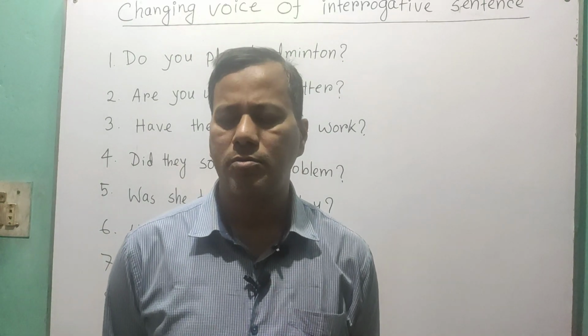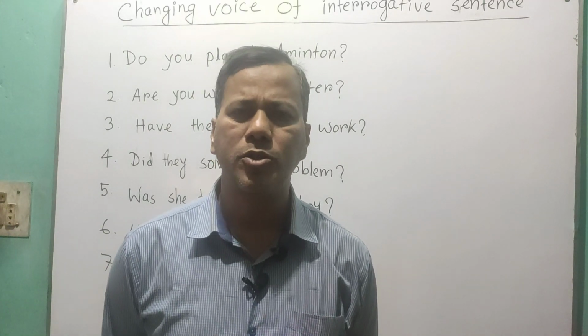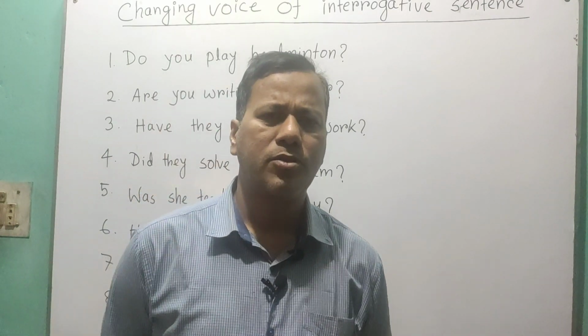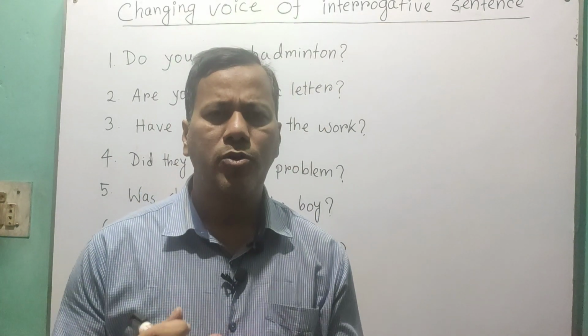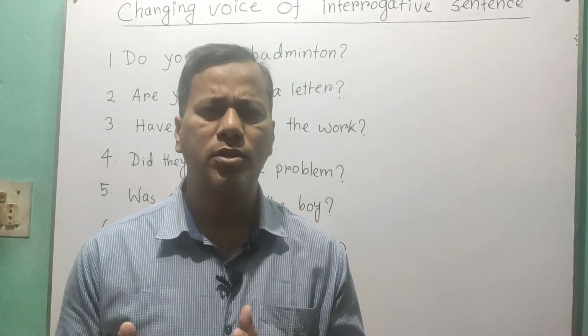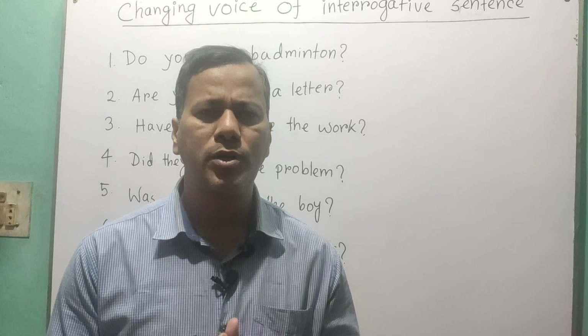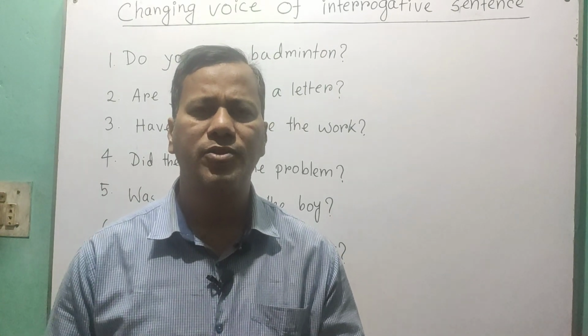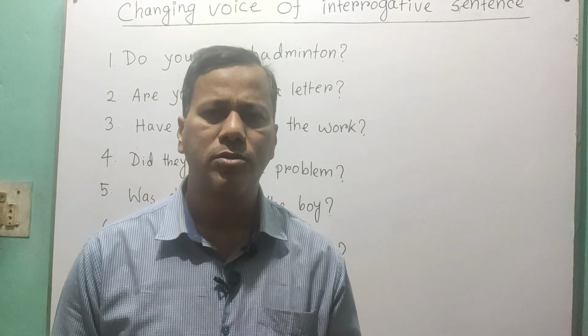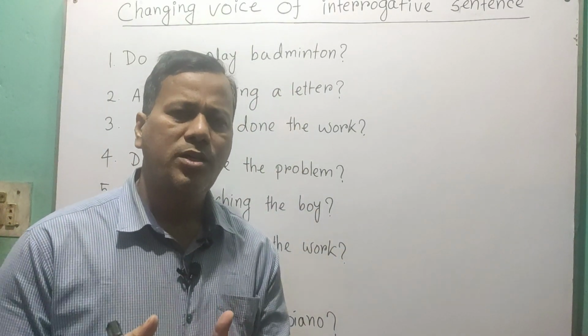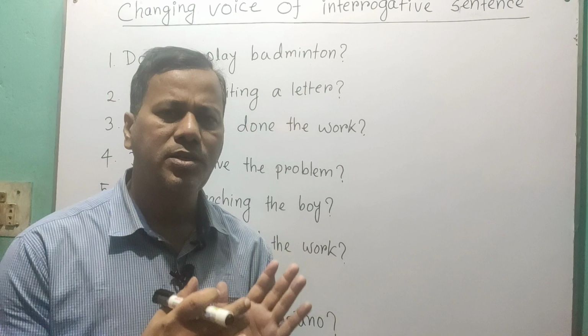Okay, so you know the rules are almost same with certain changes. Those changes are that you have to put the auxiliary verb just before the subject here, and you have to put a question mark at the end of the sentence. That's all. So let's see how we can change the voice of these sentences.